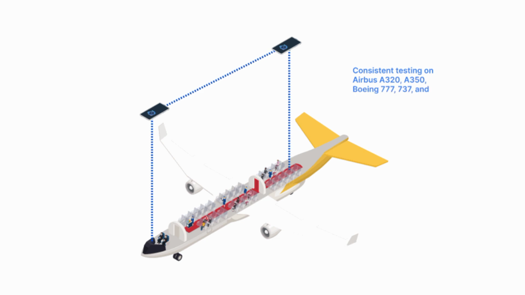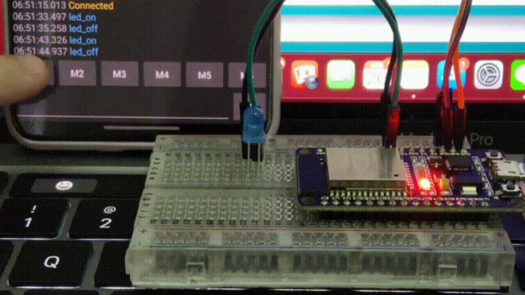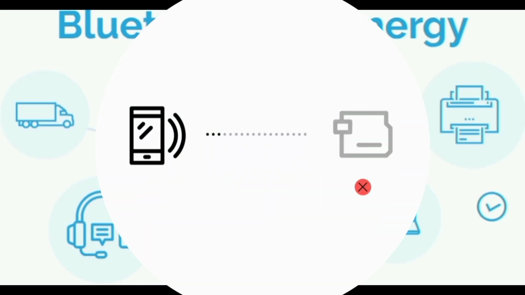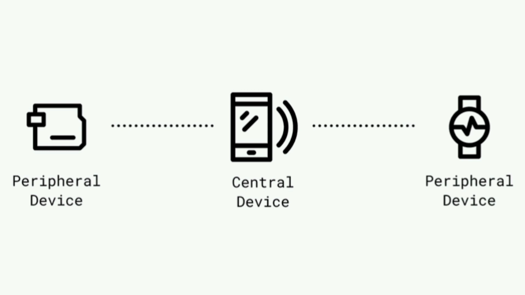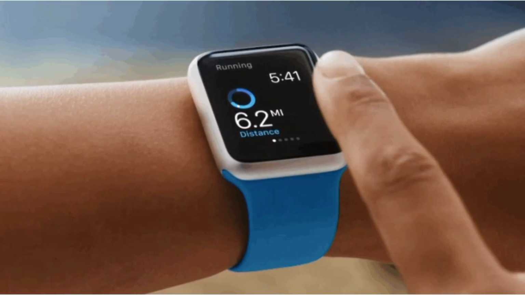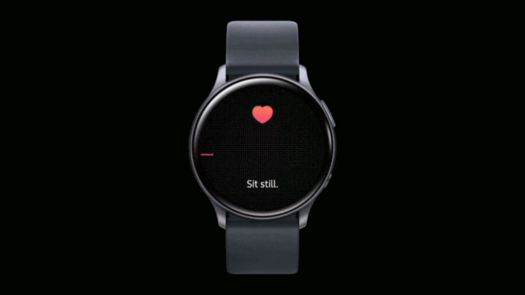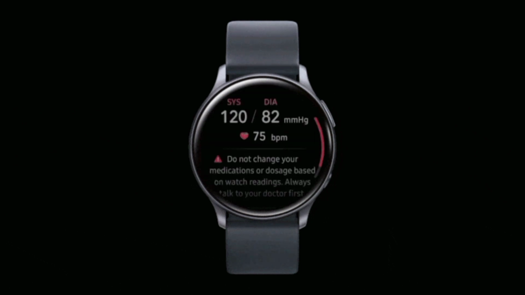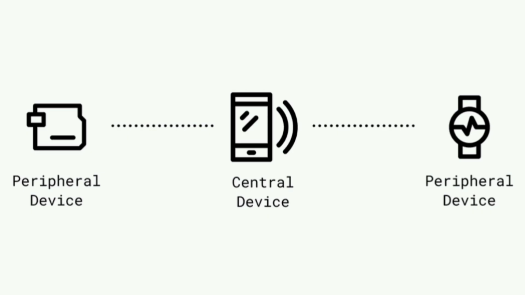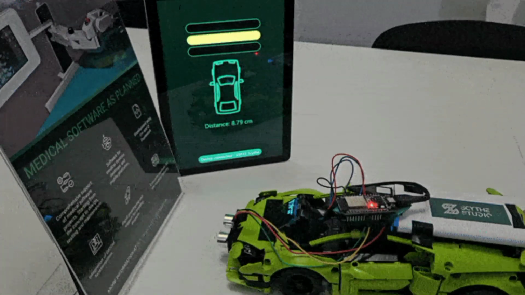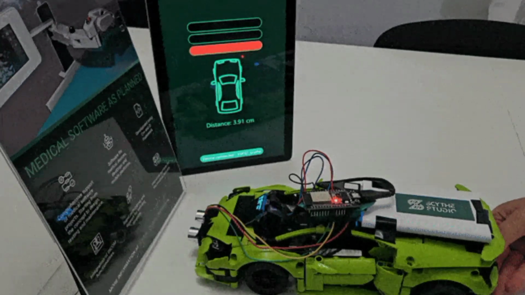Bluetooth Low Energy, BLE, is a wireless communication protocol designed specifically for devices that need to send small amounts of data while using as little power as possible. It's perfect for devices like smart watches, heart rate monitors, and home sensors that run on tiny batteries and need to last for months or even years. So this is an example of a Bluetooth Low Energy connection.